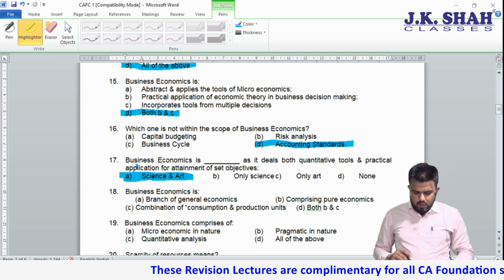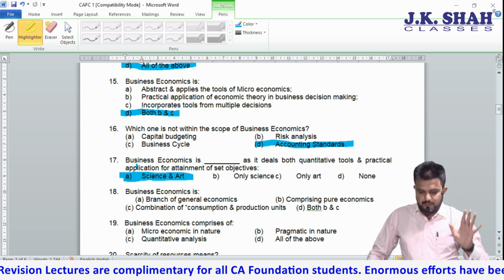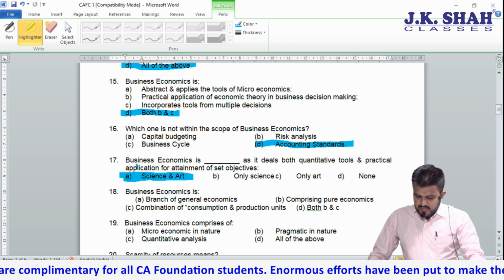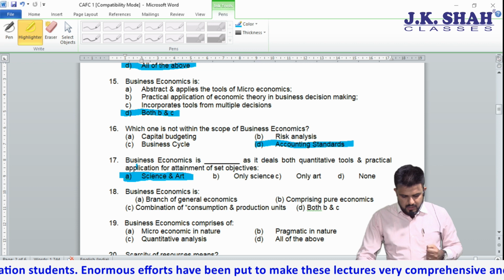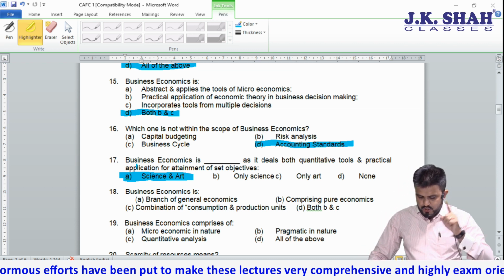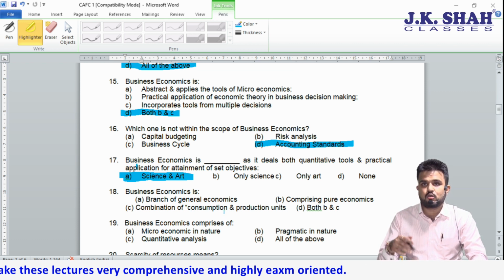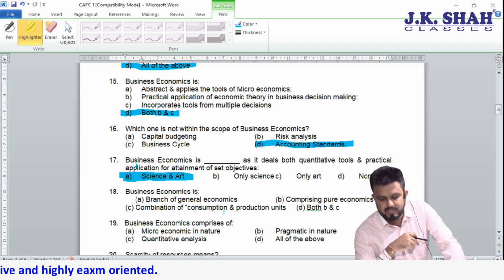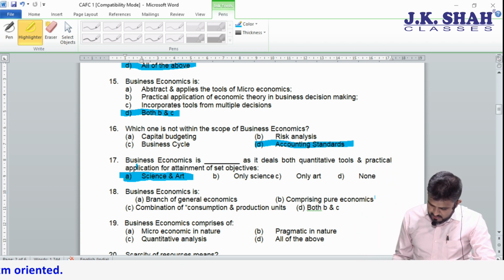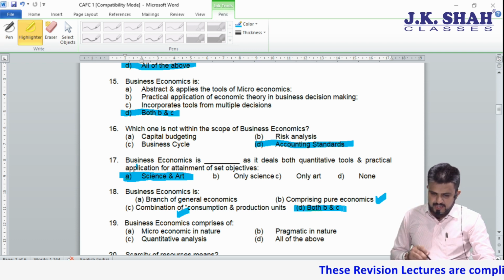Next, business economics is a dash branch of general economics, they are saying, comprising pure economics. Definitely, because business economics has come out from economics. It is a combination of consumption and production units, because business is going to produce, going to sell, and going to earn profits. So it is pure also, it is a combination also. The correct answer is both B and C again.